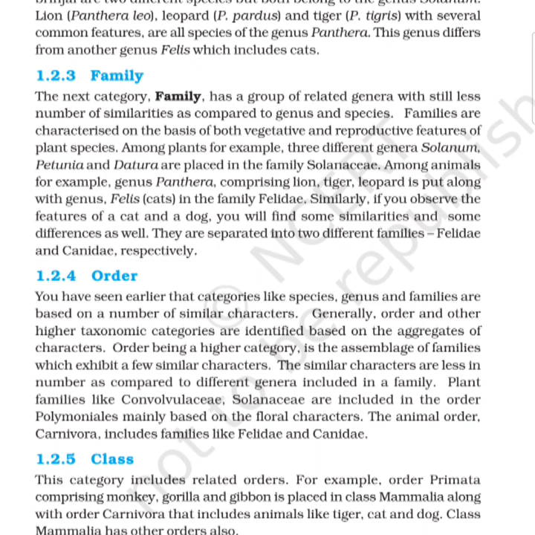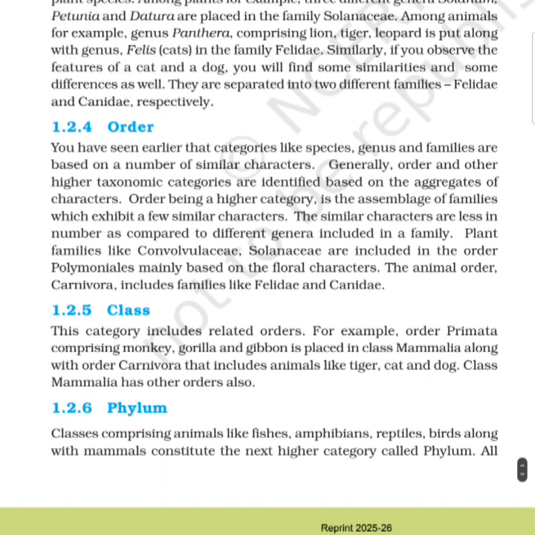The similar characters are less in number as compared to different genera included in a family. Plant families Convolvulaceae and Solanaceae are included in the order Polymoniales, mainly based on the floral characters. The animal order Carnivora includes families like Felidae and Canidae.